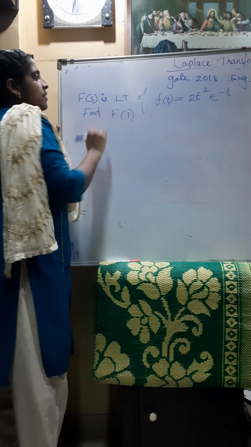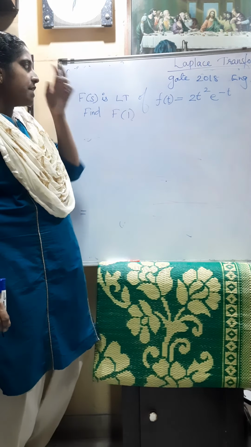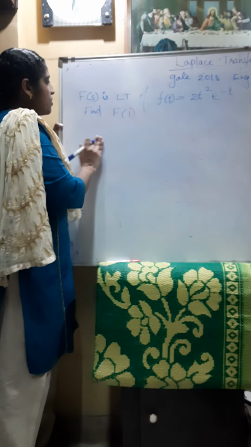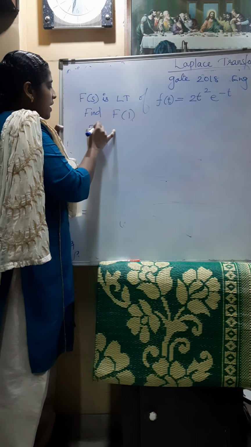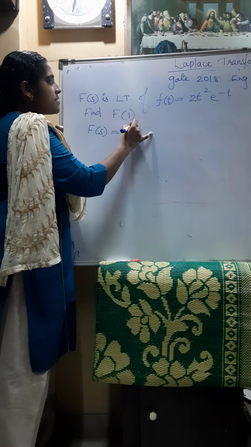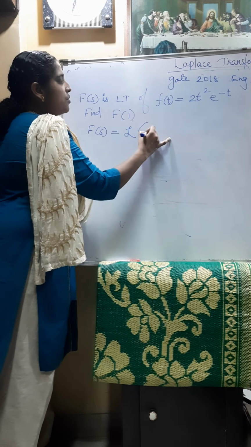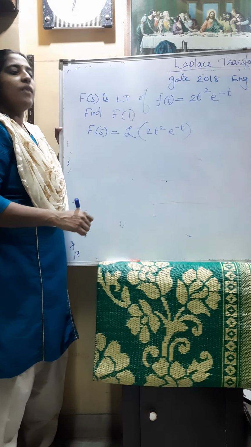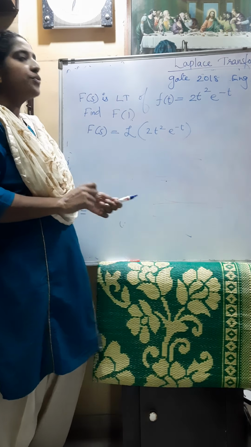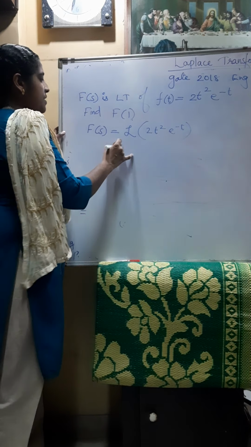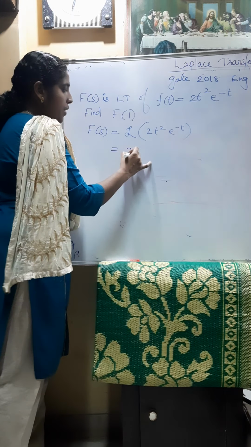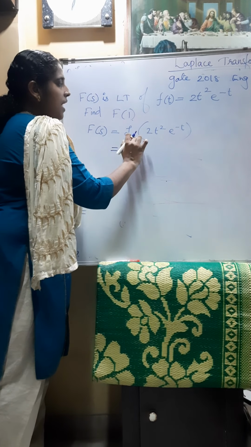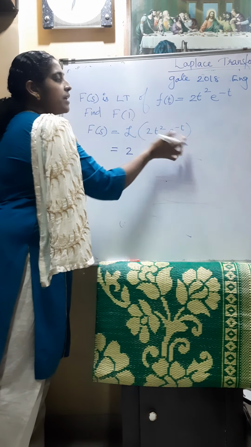It's a very simple task in GATE 2018 engineering. So see this, how can we find it out? F of s is the Laplace transform of 2t square e raised to minus t. So first of all, find the Laplace transform of 2t square e raised to minus t. I am taking the 2 outside, so this is the Laplace transform of t square e raised to minus t.